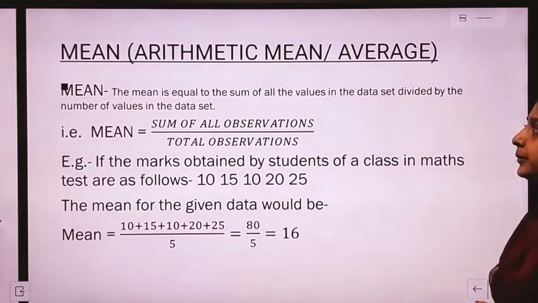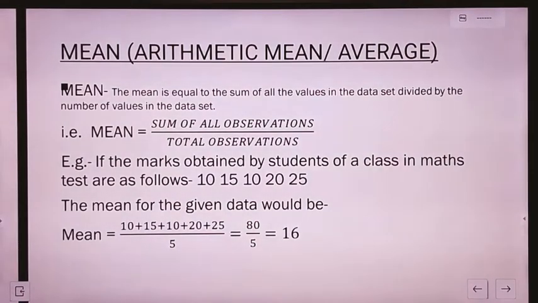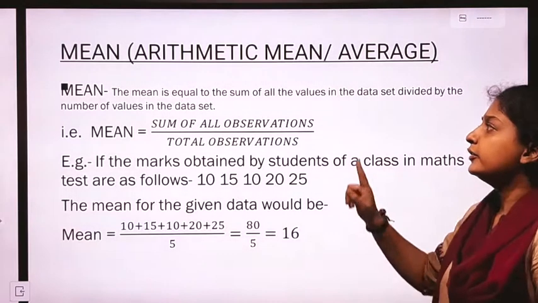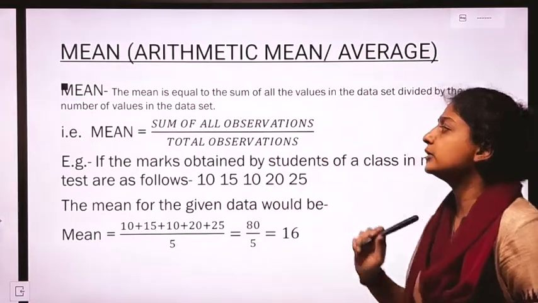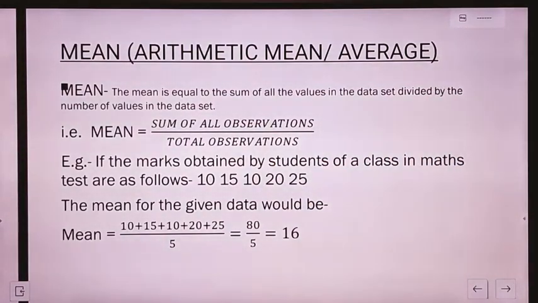Next, we have mean. In the junior classes, you might have studied about the central tendencies. The central tendencies are mean, median and mode. First of all, we have mean. Mean is also known as the arithmetic mean or the average. The formula to calculate mean is sum of all the observations upon total number of observations.